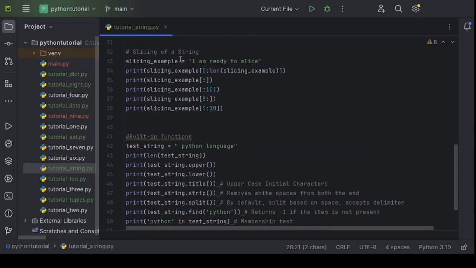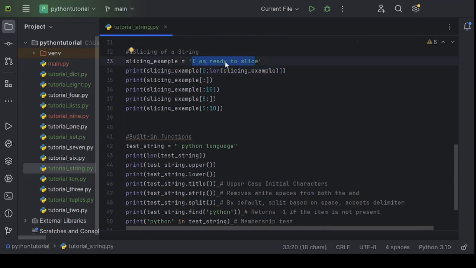Slicing of a string is used to get a subset, or a substring. Now we can fetch a substring of this string. Remember, slicing always creates a new string from an existing string. How to define it? In our theory session, we have understood the syntax. We have to put the initial index here and the final index here. So if you use 0 as the initial index and the length of the existing string as the end index, then it will print the whole string.